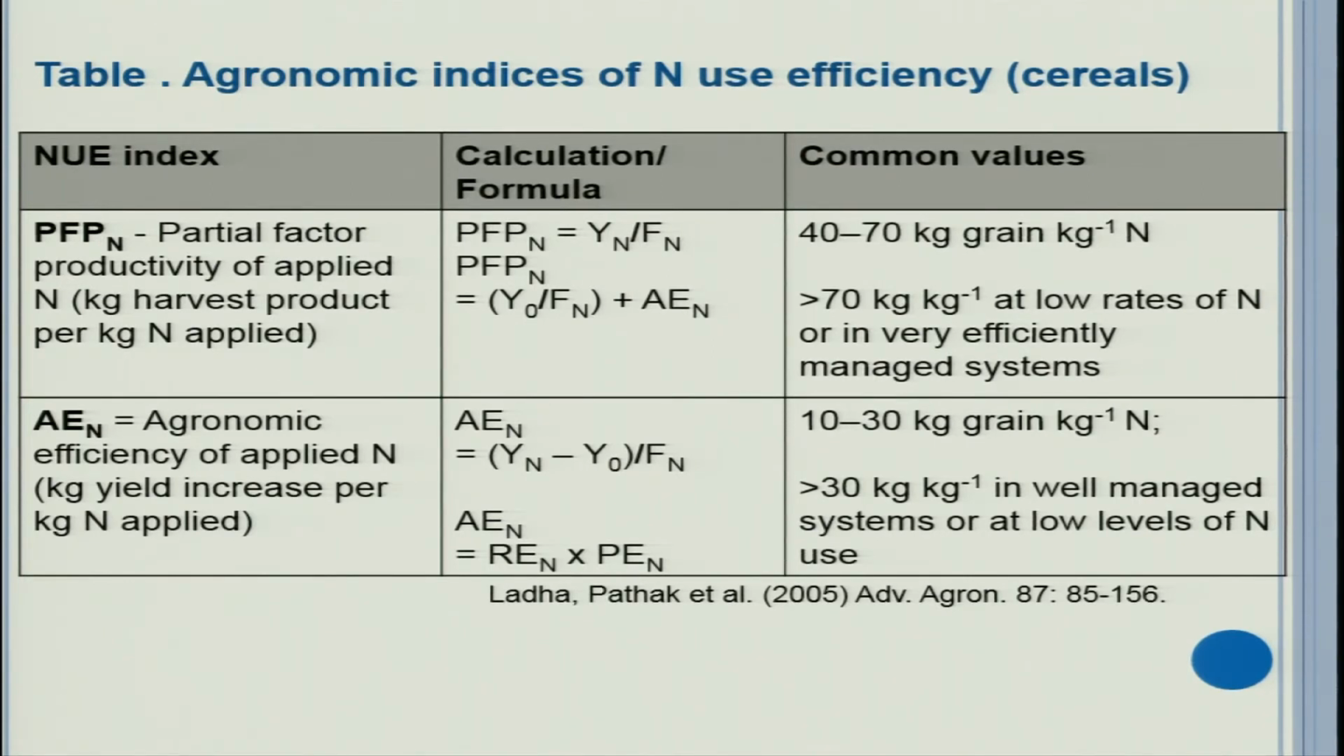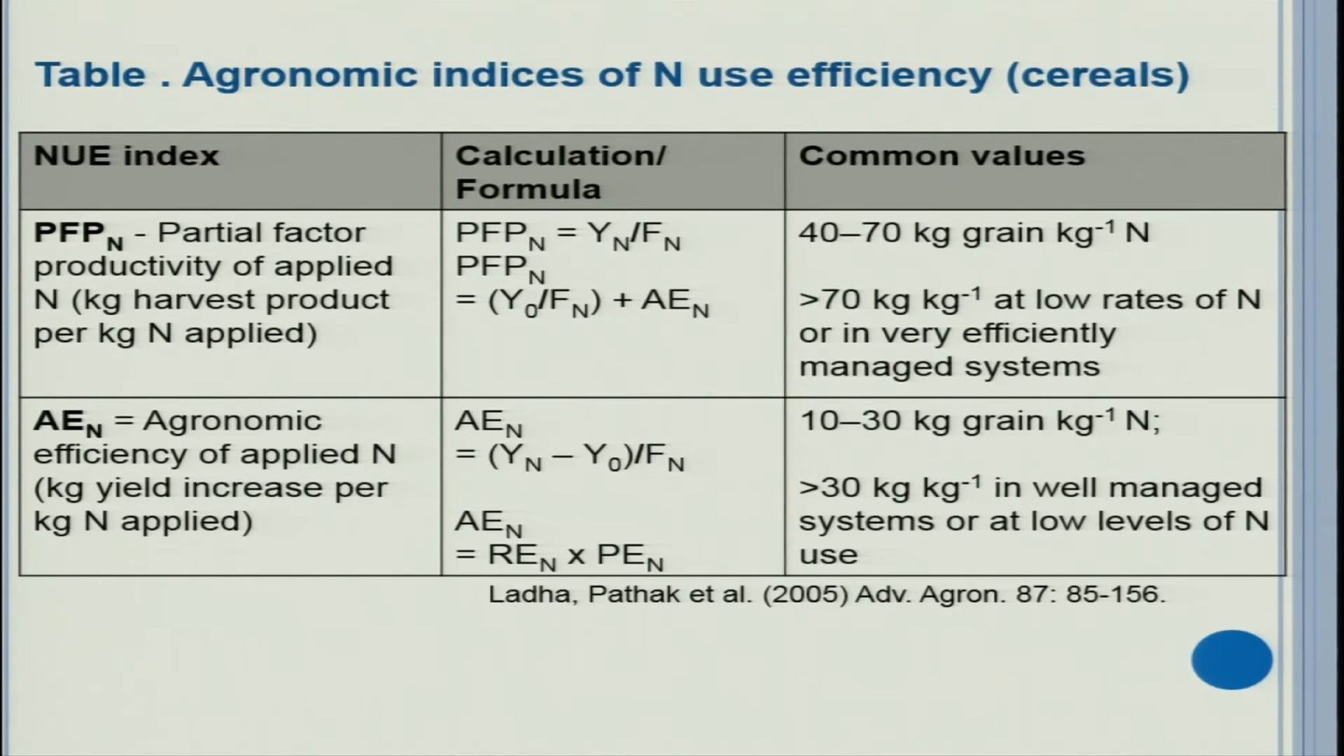And in most conditions you can find 40 to 70 kilogram grain per kg of nitrogen. This is partial factor productivity for nitrogen, and it can be as high as 70 kg per kg at low rates of nitrogen or in very efficiently managed systems. So, if your efficiency is high, that means per kg nitrogen will give you more grains.